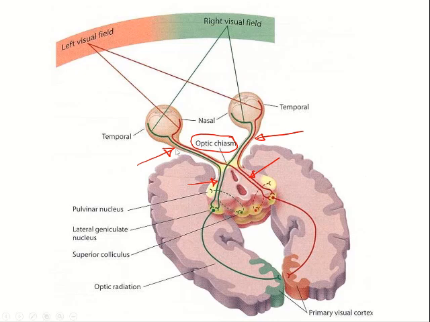Fibers coming through the optic tract synapse at the lateral geniculate body, or the lateral geniculate nucleus of the thalamus, before it finally reaches the occipital lobe or the visual cortex surrounding the calcarine sulcus. The visual pathway has an extension for visual reflexes, which I will be discussing in detail in the next slide.